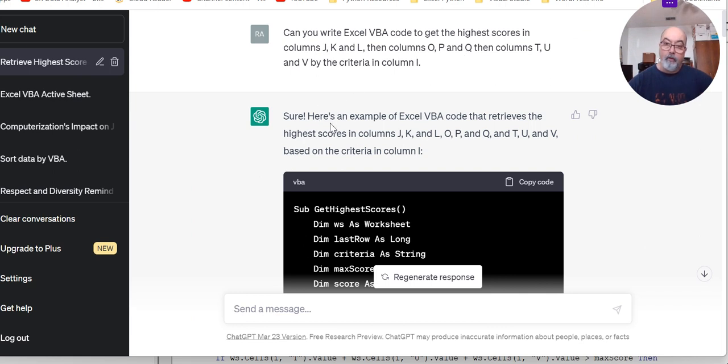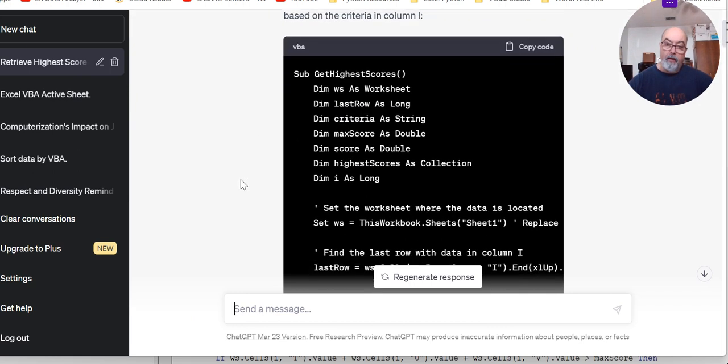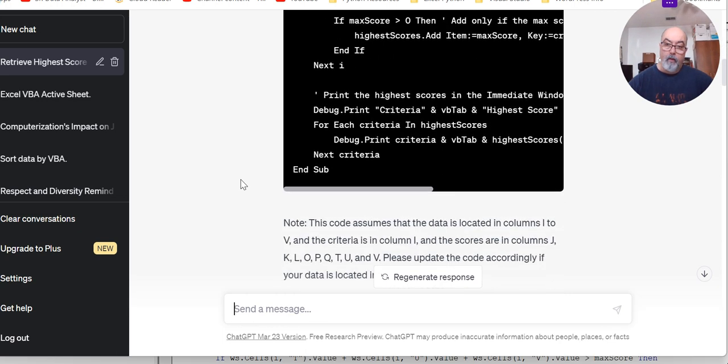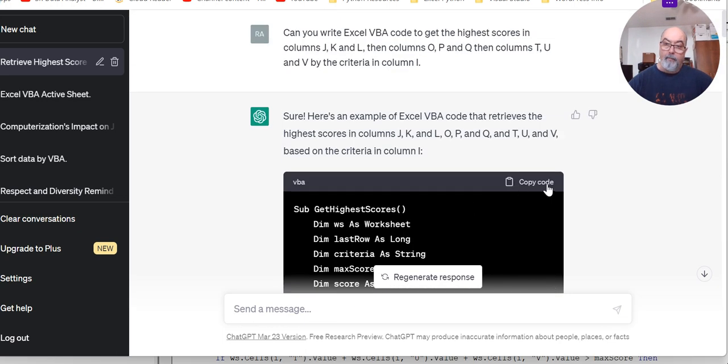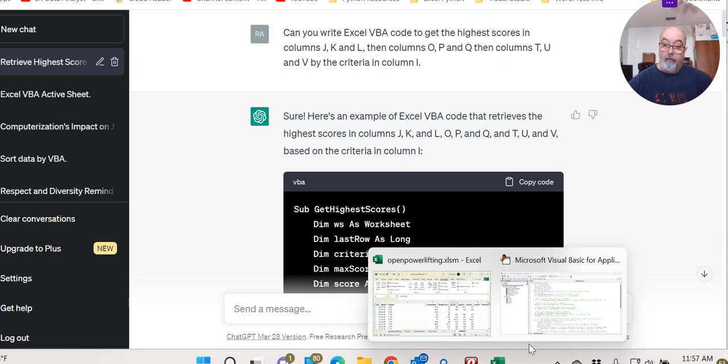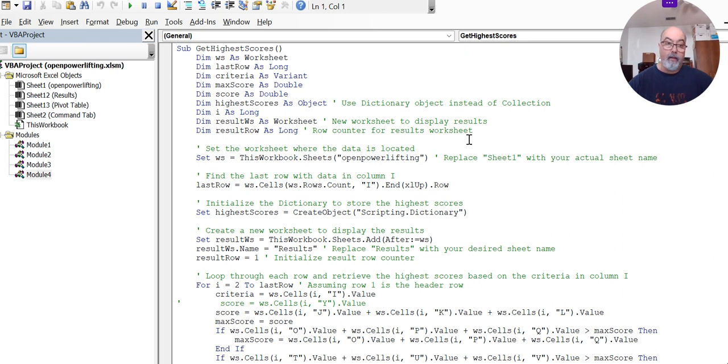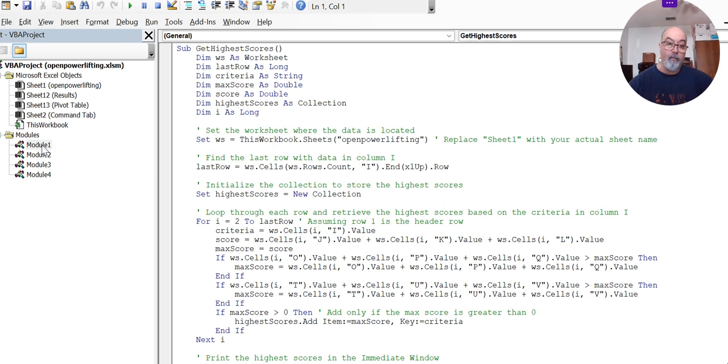And then it said, sure, here's an example. It started, and then it created this code. By using the copy code option that ChatGPT gives me, I went back to the VBA editor and put that code. First I created a module here, because I want to keep my separate codes, modifications, variations and changes on separate modules. I put that in module 1. In module 1, when I run this, I get an error.